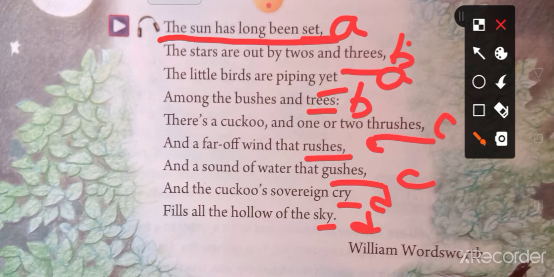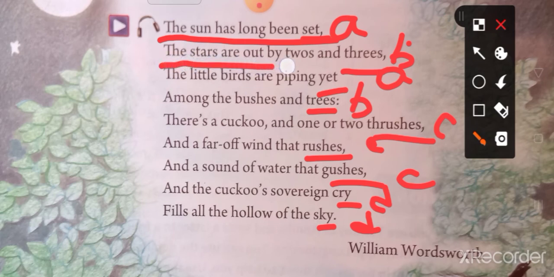Maybe it's 9 p.m. or 10 p.m. or 11 p.m., because we get it from the word long. Long means long time ago, so it is not evening, it is night. The stars are out by twos and threes.